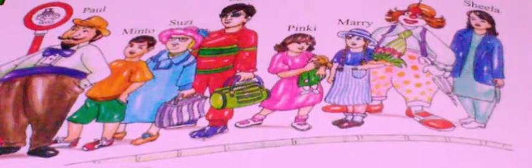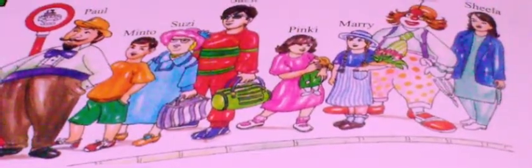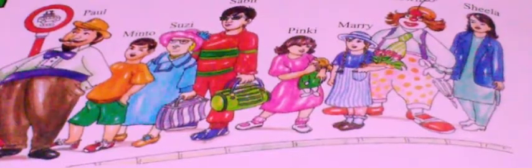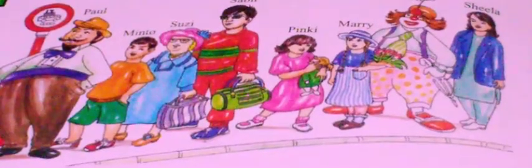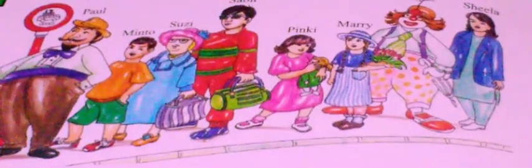Minto is second in the queue. And who has shorts? Minto has shorts. You can see the second in a queue. Minto is wearing shorts.